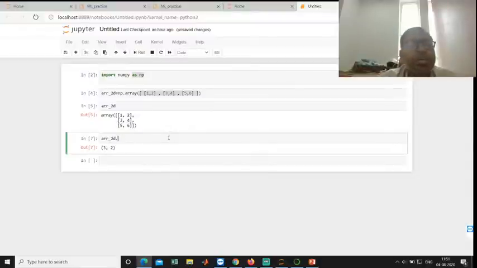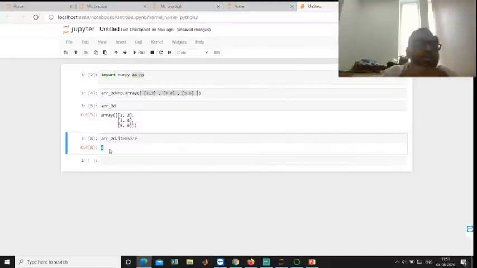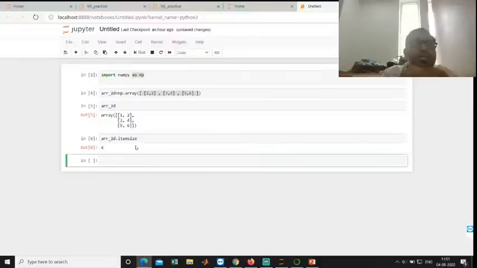Next one, itemsize. Size gives the number of elements in the array. Then what is itemsize? It gives the size of each element of the array. So here we can see the size of each element is 4 bytes. 4 bytes means 32 bits.